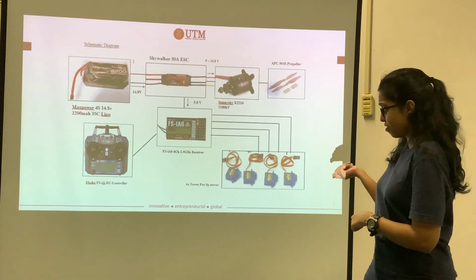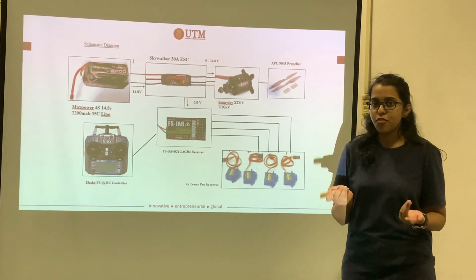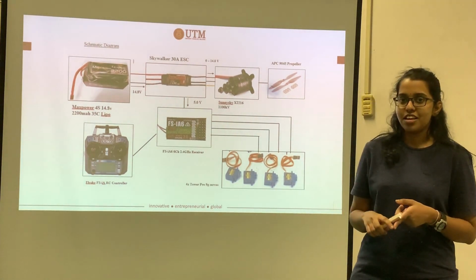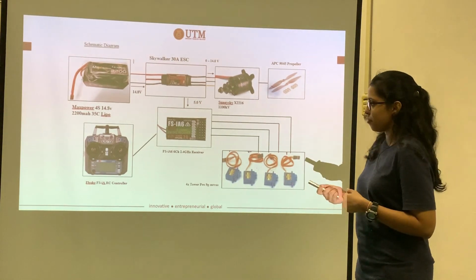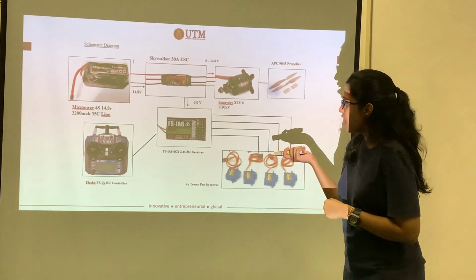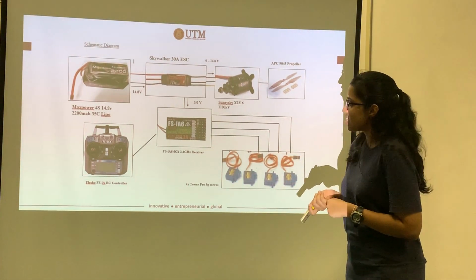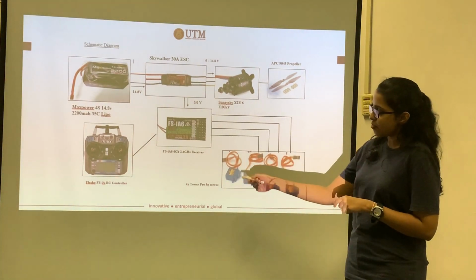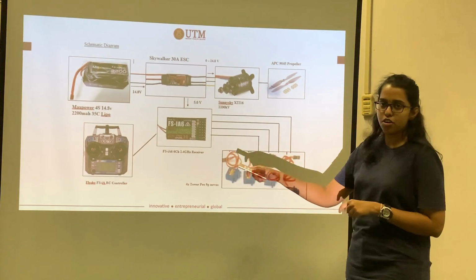This is a plastic servo. Why we are using plastic servo over metal servo? Because plastic servo is cheaper. It's cheaper compared to the metal servo. And then we are using this FlySky FS-iA6B 2.4 GHz receiver. We are using this with a FlySky transmitter because both are compatible.